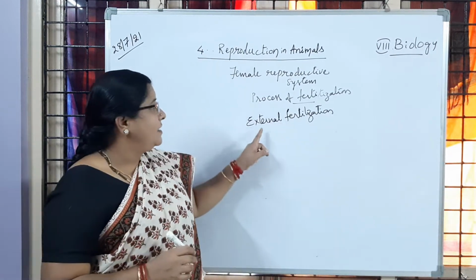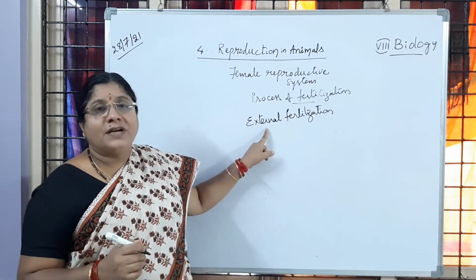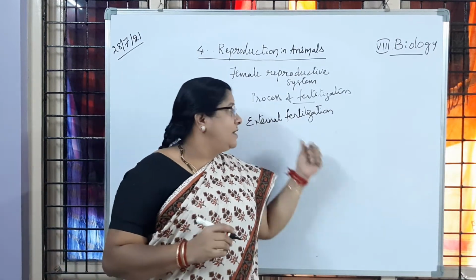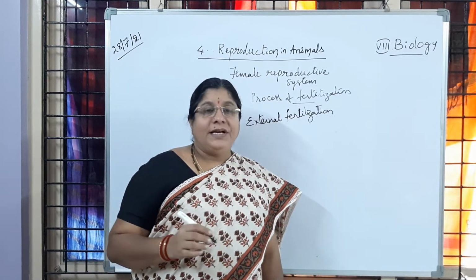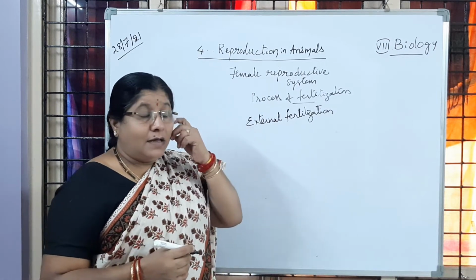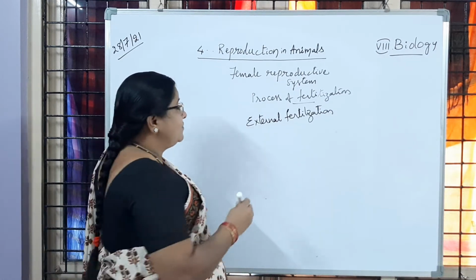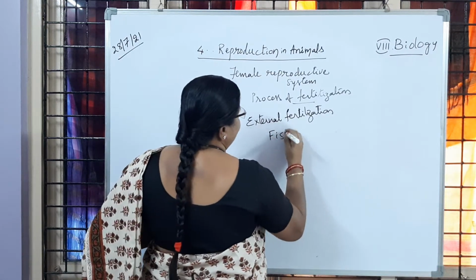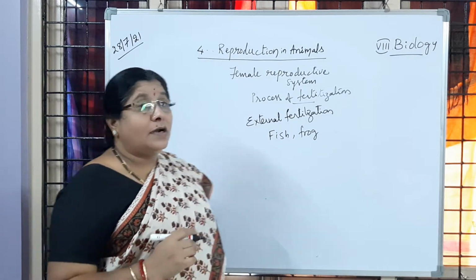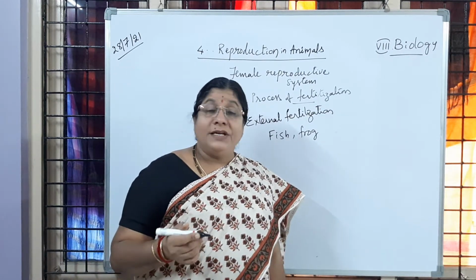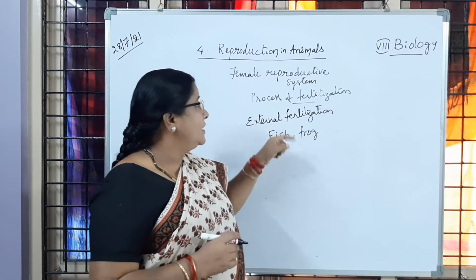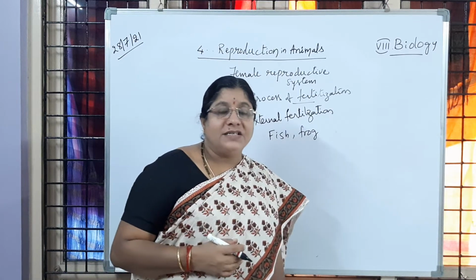So external fertilization is the process of fertilization where it is taking place outside the body of the female. So that one we call external fertilization. Usually it takes place in water. So now, in which animals can we observe it? Fish, frog. Insects have internal fertilization only. Is it clear? So in fish and frog, this process of external fertilization is going to happen.